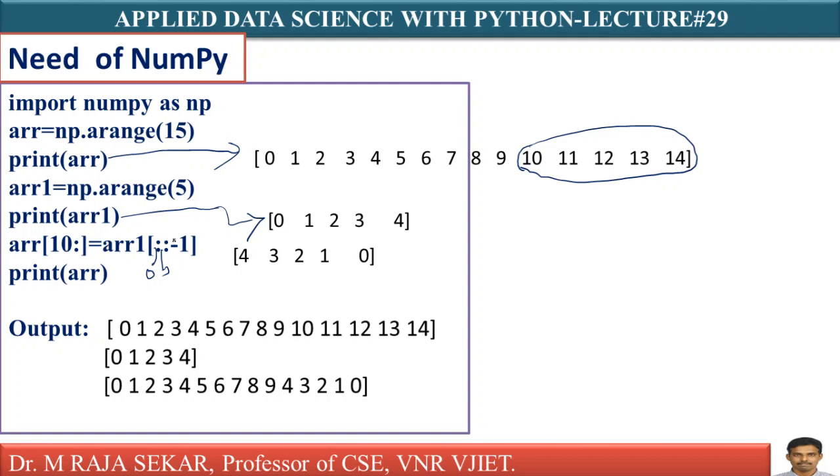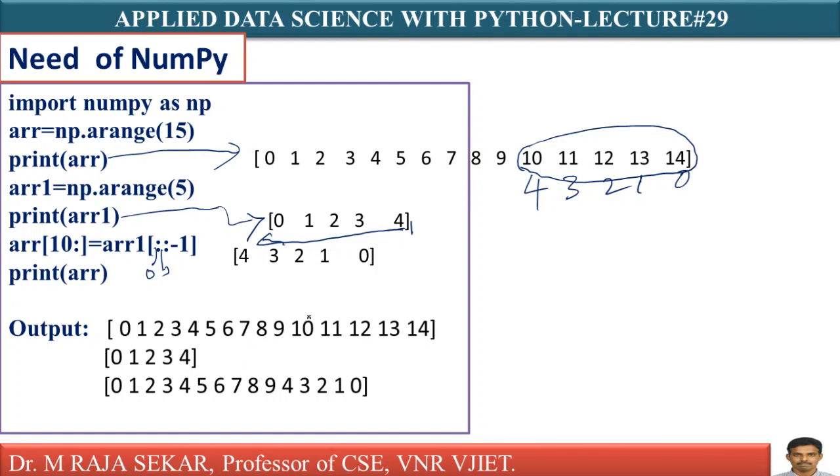You must understand this is -1. From the end till the starting, it will collect elements in reverse order. Therefore, you will get 4, 3, 2, 1, 0. That 4, 3, 2, 1, 0 you are assigning from 10 onwards, so they will be replaced.